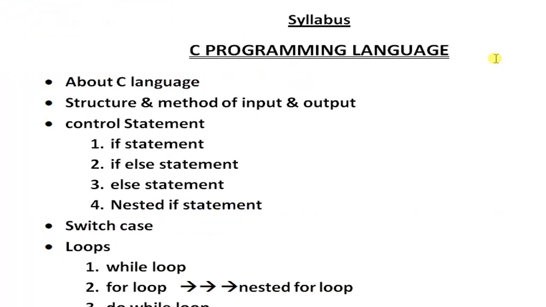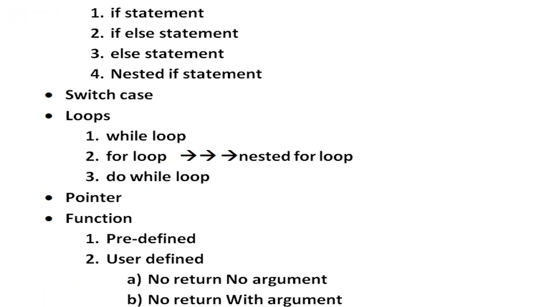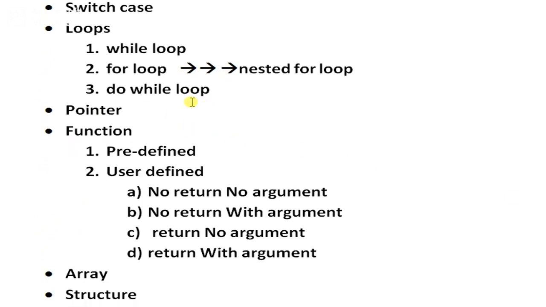Now we talk about its syllabus. In C programming, we learn about the C language, structure, and methods of input and output. Control statements: there are four types of control statement: if statement, if else statement, and nested if statement. Switch case, loops, while loop, for loop. In for loop there is nested for loop and do while loop.